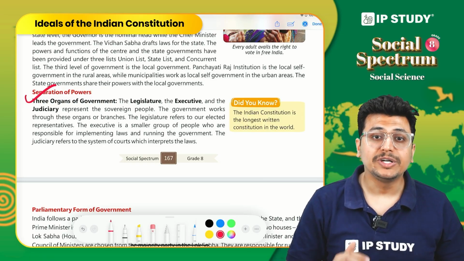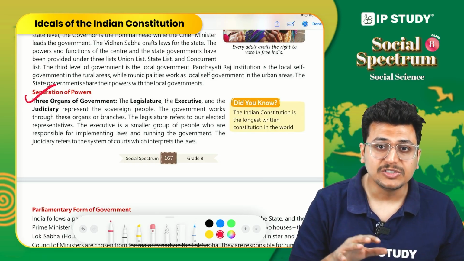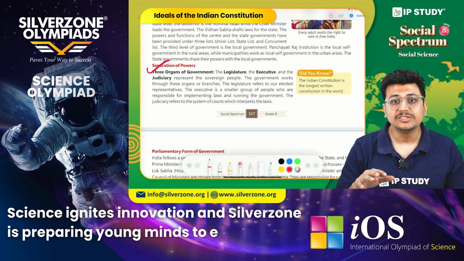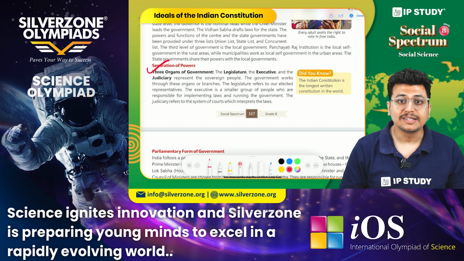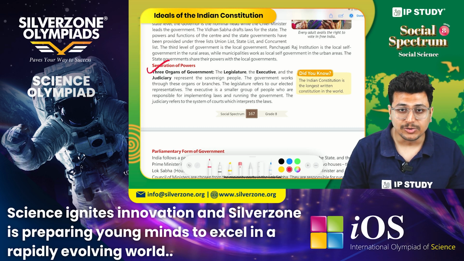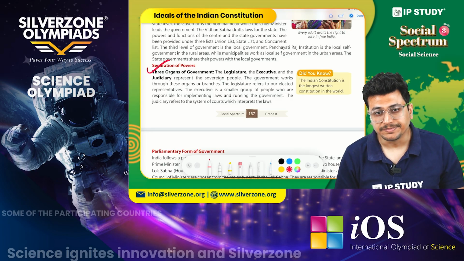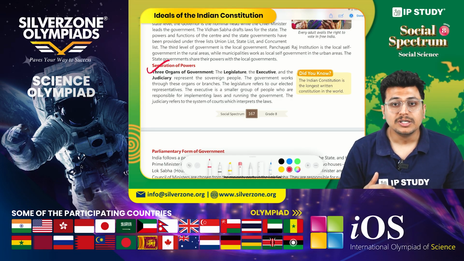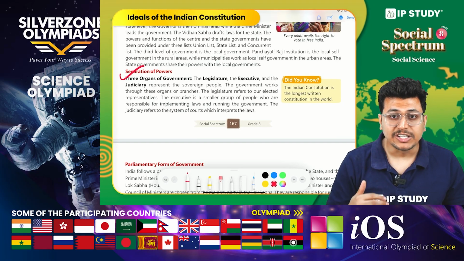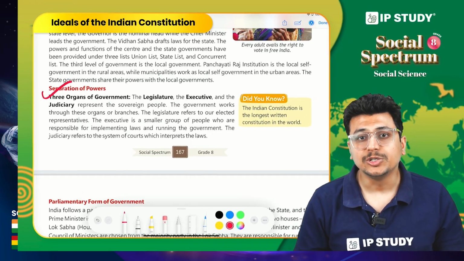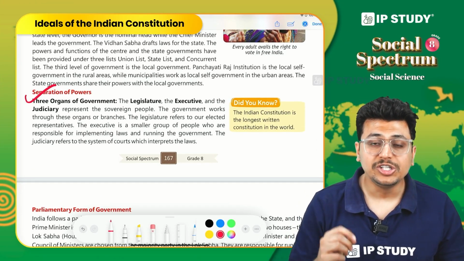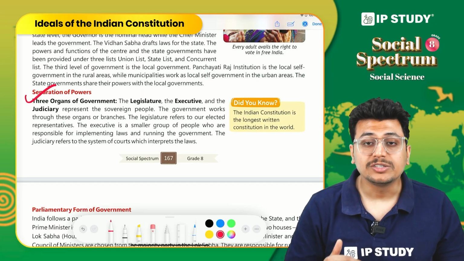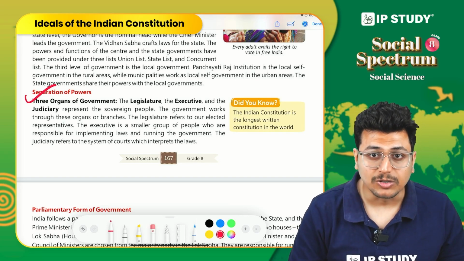But in a democratic system, we need these powers to be divided, and these powers are divided in three organs or three branches known as legislature, executive and judiciary. Legislature actually frames the laws. The executive ensures that these laws are executed or enforced, and the judiciary interprets the laws and also safeguards them.